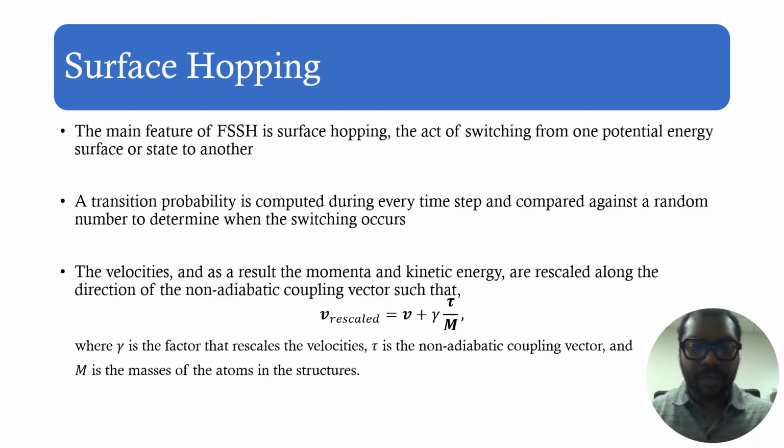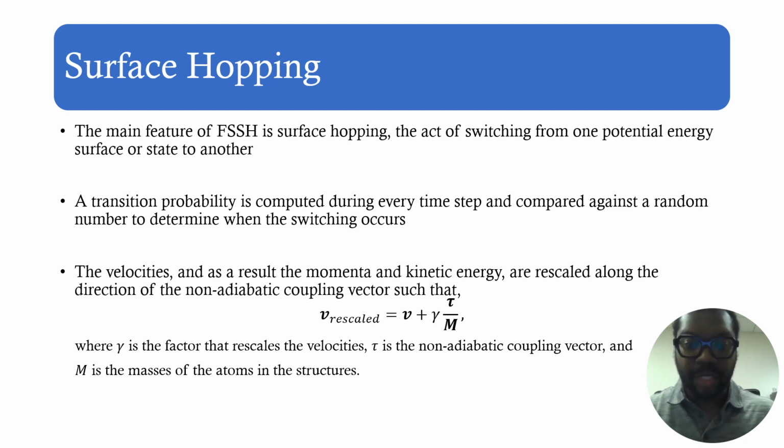Getting to surface hopping, which is the main feature of Tully's method, this is the act of switching from one Born-Oppenheimer state to another, often lower Born-Oppenheimer state. We do this by comparing a random number against a transition probability that is computed based on our Hamiltonian at every time step. One key thing to note is that this causes a discontinuity in our potential energy, but our total energy, wave function norms, and unitarity must still be conserved during the surface hop.